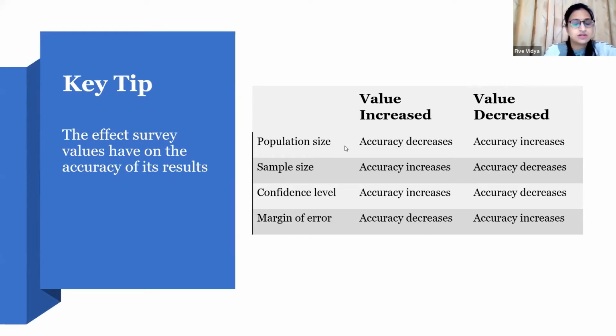But again, this will go for quantitative research, because generally when we are doing qualitative research, we do not prefer a bigger sample size, let's say 100. We do not target 100 people in qualitative research. So I think this formula will go better when you are doing quantitative research.